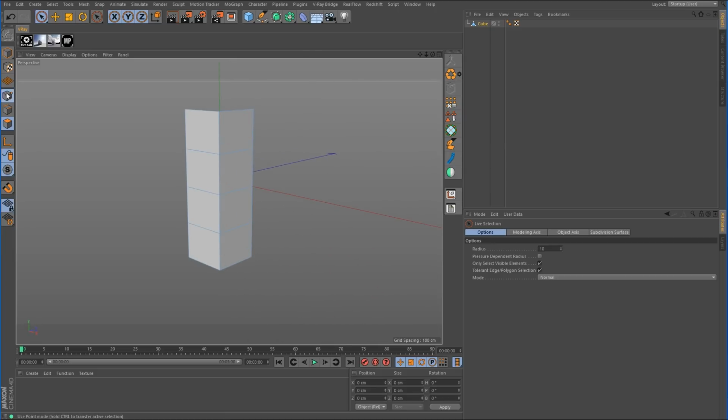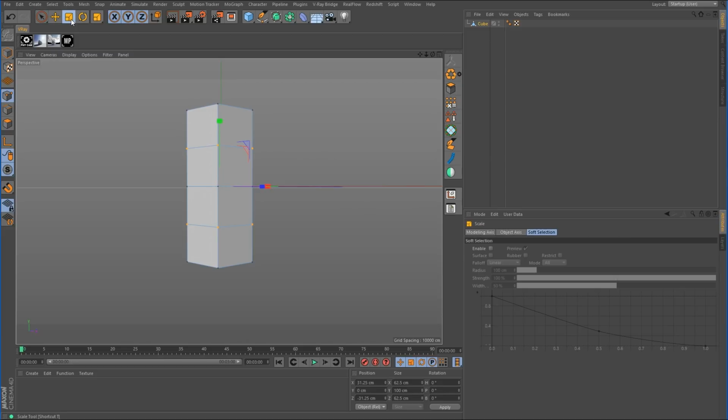So what I want to do is select that row of points as well as this one. I'm going to grab the scale tool and scale these up a little bit, because this is going to determine how tall, vertical-wise, this indentation is going to be. If you want this indentation to be small, then you'll want to bring these closer together, but I want it to be elongated, so I'm going to bring those up like that.